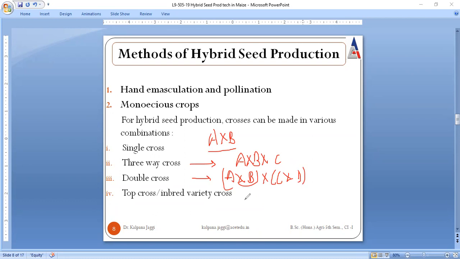And the last one is top cross or inbred variety cross. Here, whatever inbred line we have, the inbred is crossed with some certified open pollinated variety.